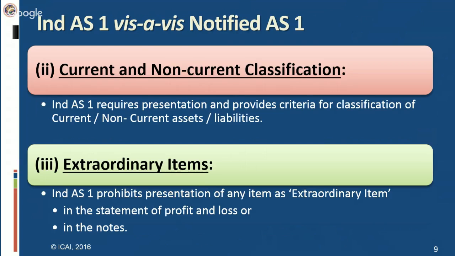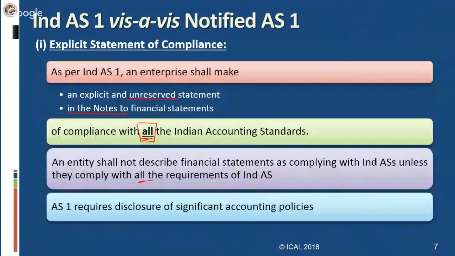However, existing AS 1 does not have any such type of requirements. There's no need of giving any statement stating that you are complying with accounting standards or complying with significant accounting policies. You only have to disclose significant accounting policies. Fundamental accounting assumptions, if not followed, then only you have to state. If you are following them, you need not state it as per AS 1. However, disclosure of significant accounting policies is required as per AS 1. But for Ind AS 1, compliance with all Indian accounting standards, altogether with policies, recognition, with everything, has to be mentioned.